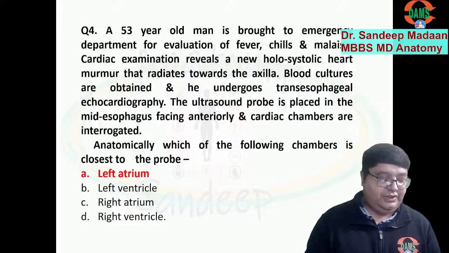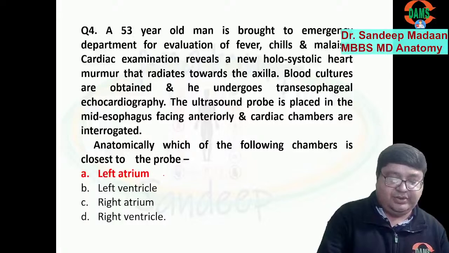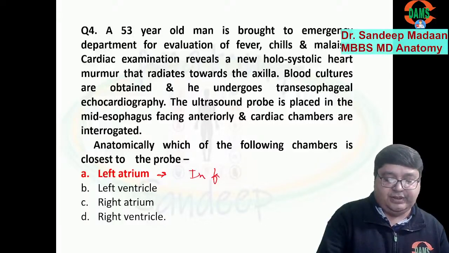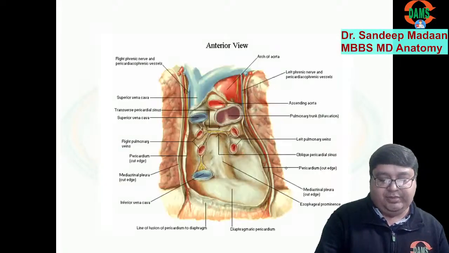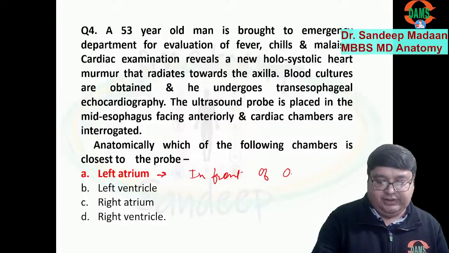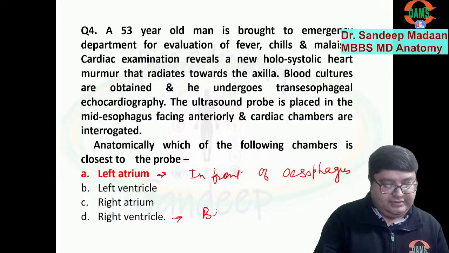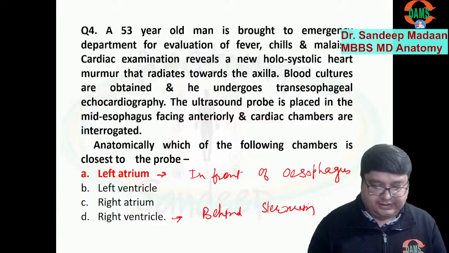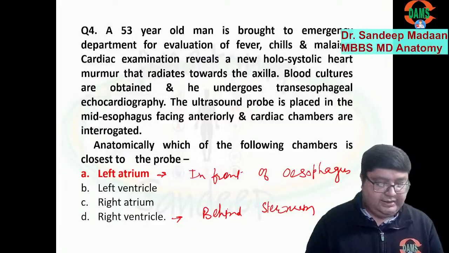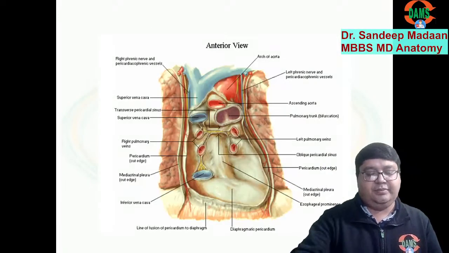Why? Please remember these two chambers of the heart. The left atrium is in front of the esophagus, that you need to memorize. Although I will show the diagram and explain also, you need to memorize this point that in front of the esophagus it is present, and the right ventricle is behind the sternum. So why is this present in front?